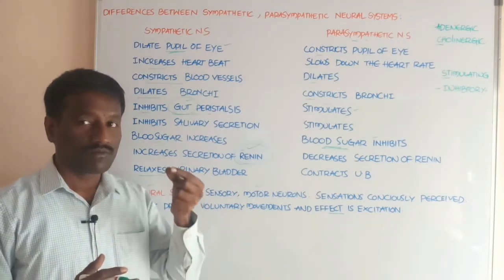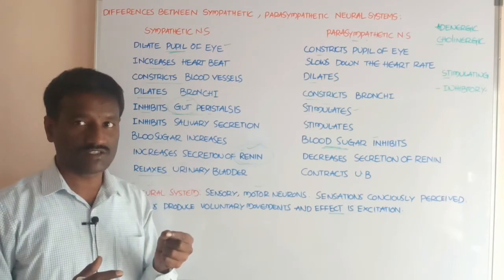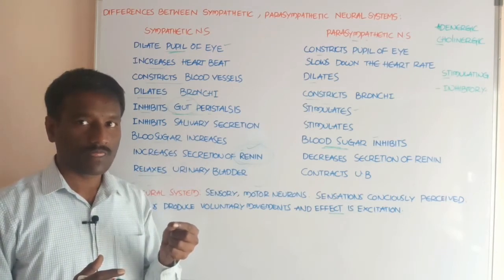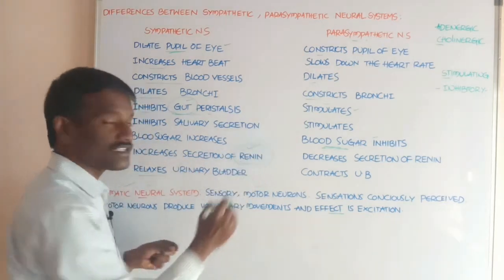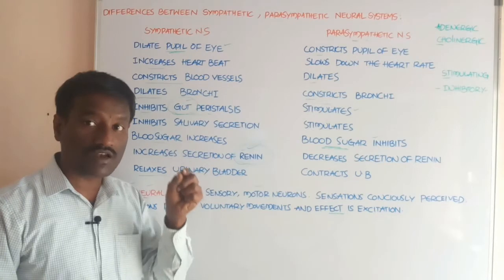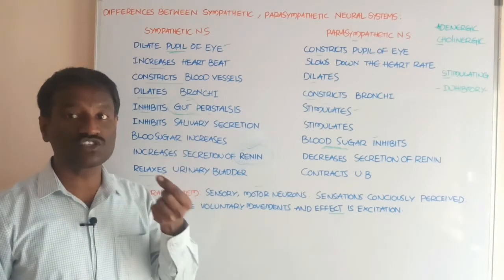Students, when the glomerular filtration rate decreases, at the same time renin is secreted from the juxtaglomerular cells in the kidney. It is also called angiotensinogenase.